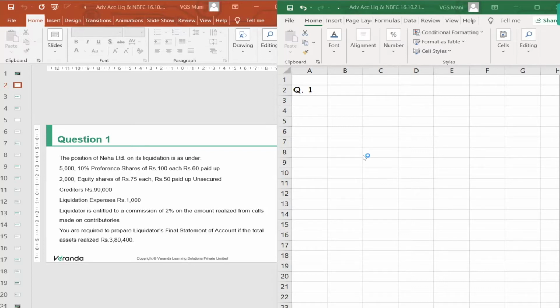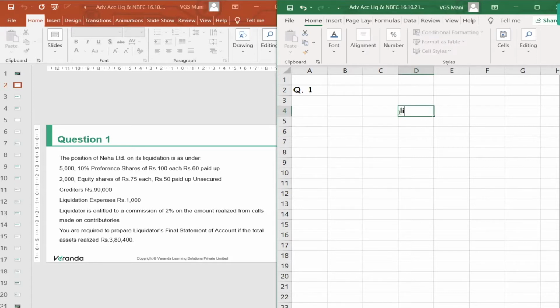No, in general, liquidator final statement, receipt side, what are all the items will be recorded? Assets realized. And in payment side, what is the order in which you need to update?